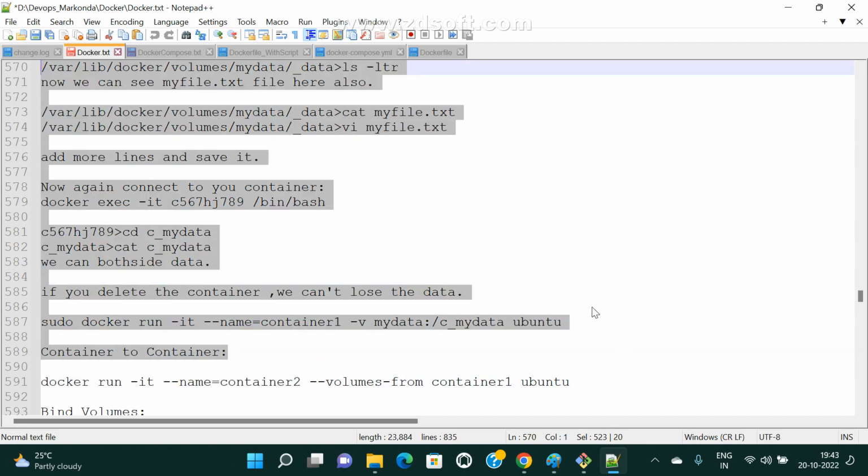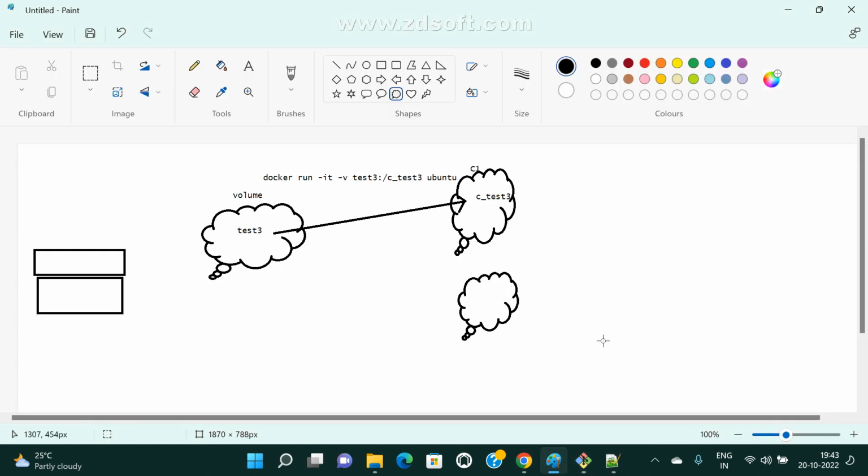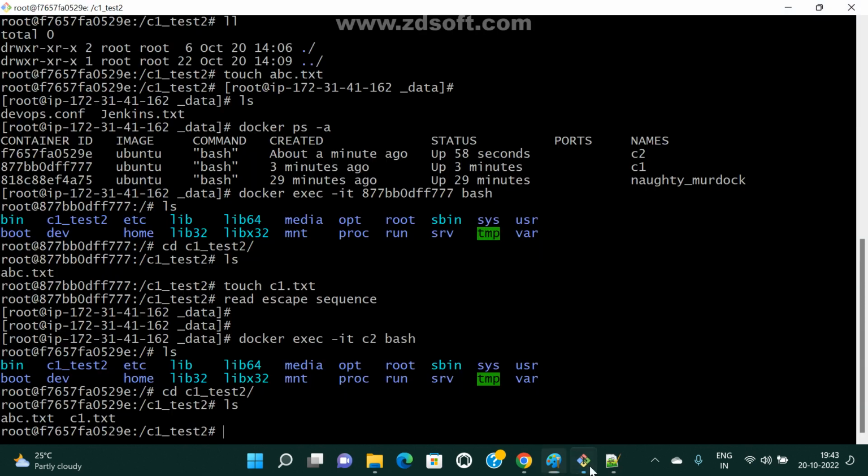Anyone any doubt here? No. Now one more volume is there, right? Bind volume. Now Docker software is available in my instance. If I uninstall Docker software, what about my volume data? Now try to understand here. My volume data and all is saved under Docker only, right?